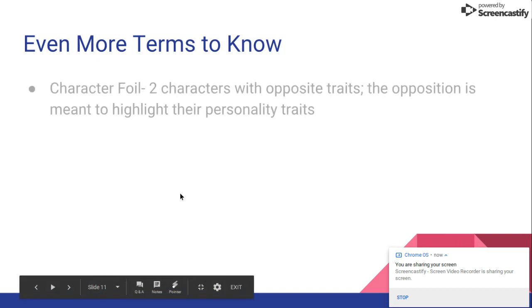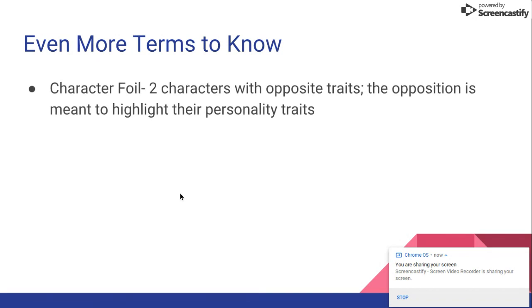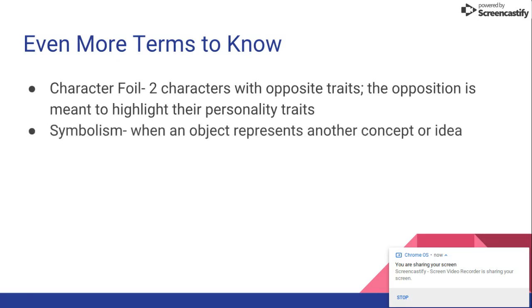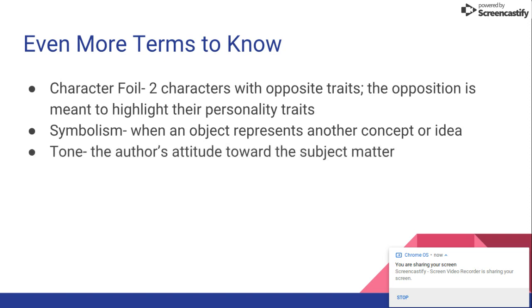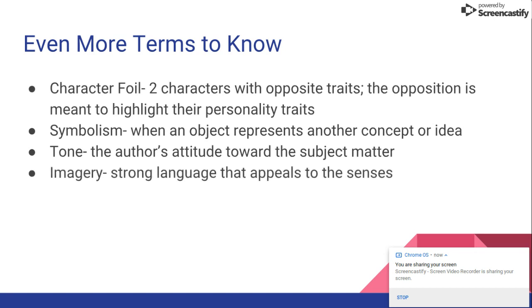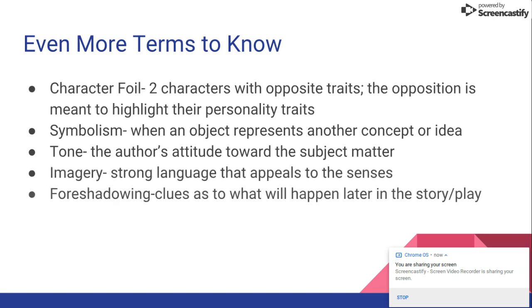And even more terms, character foil are two characters with opposite traits. It doesn't necessarily mean that these characters are having a fight or engaged in some sort of conflict, but that opposition is meant to highlight their personality traits. Symbolism is when an object represents another concept or idea, and tone is the author's attitude toward the subject matter. Imagery is strong language that appeals to the senses, and foreshadowing is the use of clues that tell us what will happen later in the story or play.